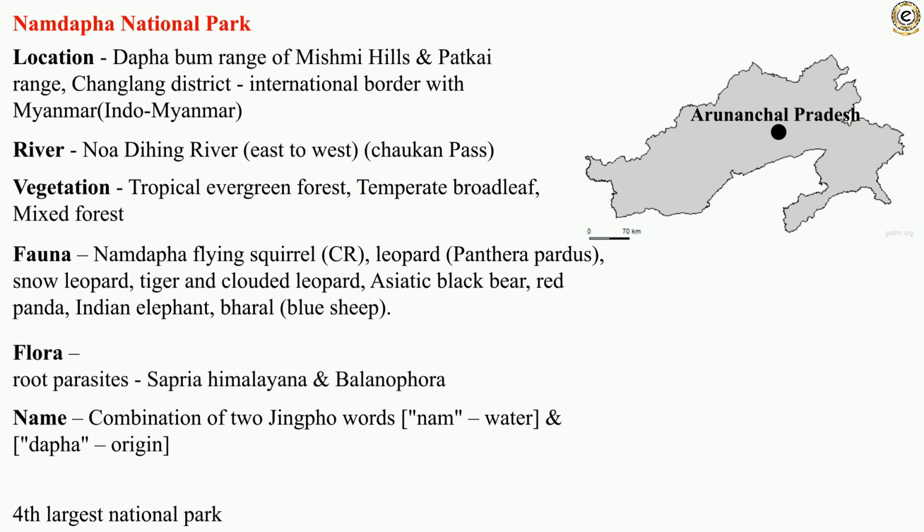Flora in the form of root parasites such as Sapria himalayana and Balanophora can be found in this national park, apart from 1,000 plus floral species.